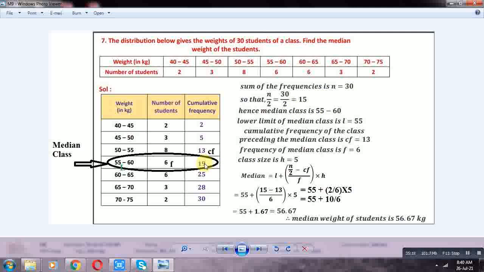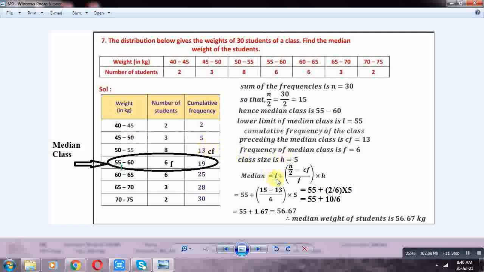Median is equal to L plus (n by 2 minus CF) by F into H. That is 55 plus (15 minus 13) by 6 into 5, 55 plus 2 by 6 into 5.